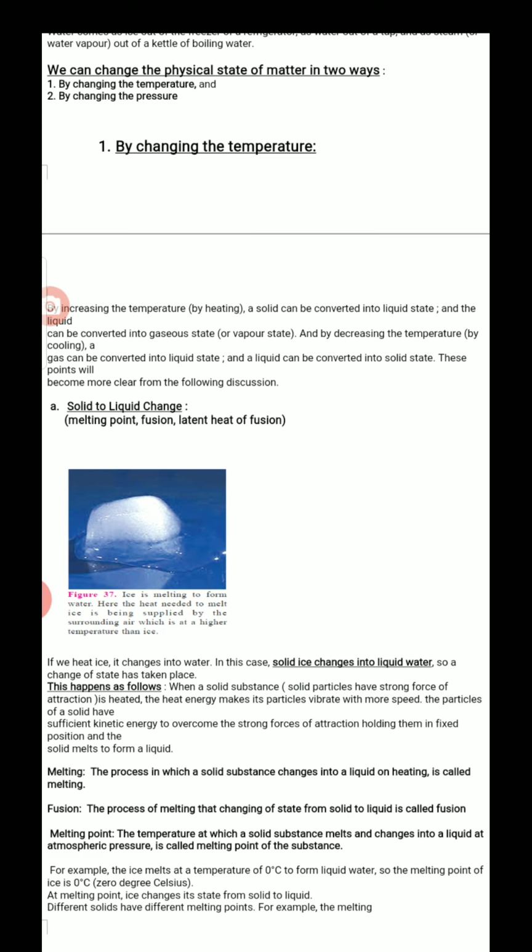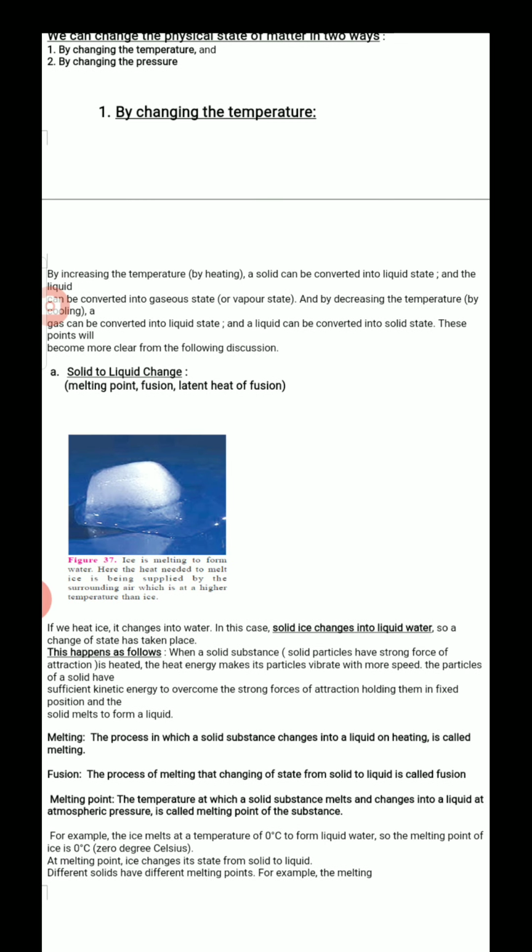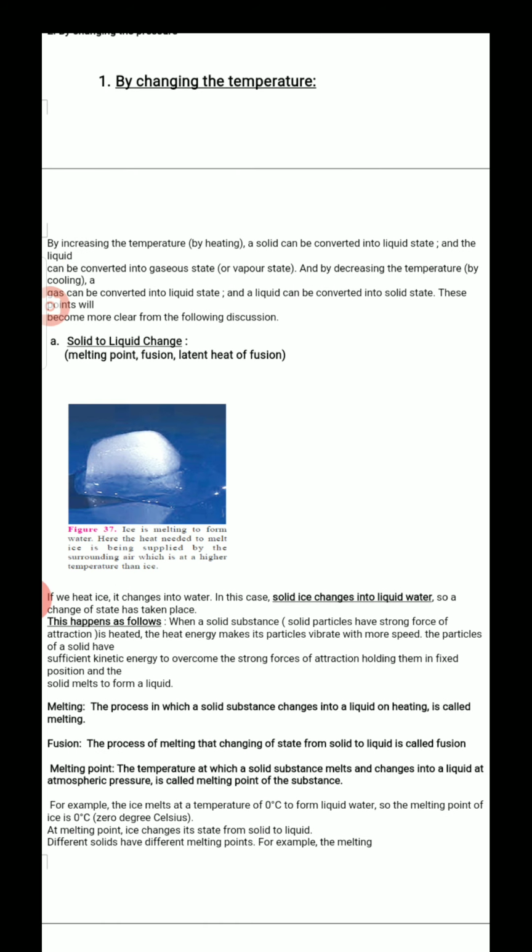Take the same water vapor, apply some decrease in temperature, and slowly it converts to liquid. Still, if we decrease temperature, it slowly converts to solid. How it is converted and why it is converted, we can discuss in a following topic. Let's see first, solid to liquid.